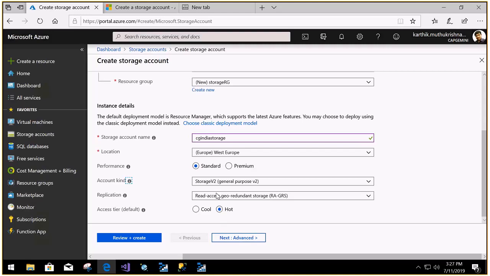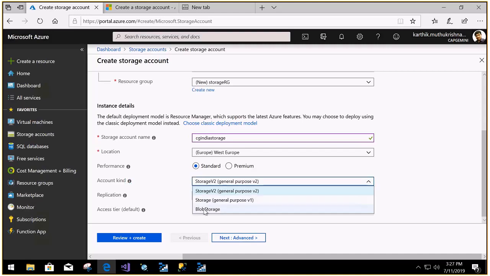So I'm going with this storage, which allows everything. When you're going for storage v2, it allows everything: blob, file, queue, table. But if you select this one, only blob alone can be stored. That's what this account kind is.